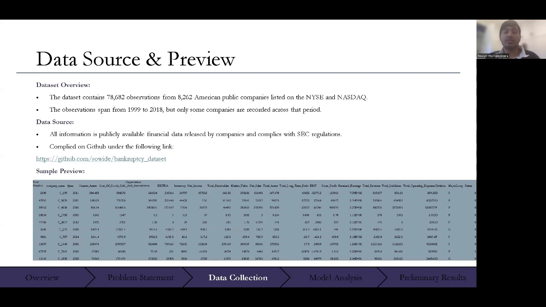Moving on to data collection, this data set contains 78,682 observations from 8,262 American public companies listed on either the New York Stock Exchange or NASDAQ. Observations span from 1999 to 2018, although only some companies are recorded across the entire period. A lot of companies only have observations for a certain selection of years. All information sourced is publicly available financial data released by companies and was compiled on GitHub.